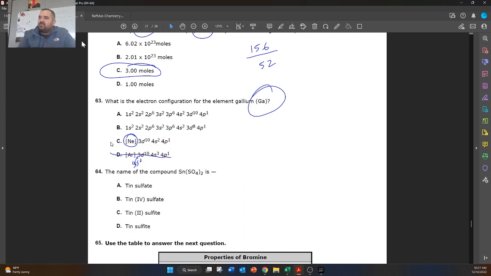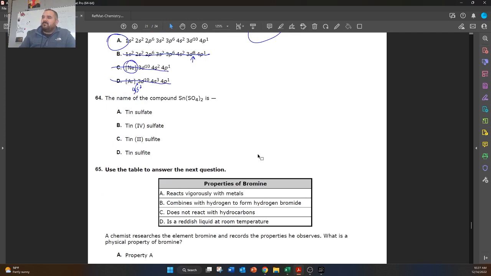So answer choice D and C are both wrong for that reason. So our answers have to be one of these two. If we count our electrons, we're going to see that this one is missing 2 electrons. They're missing from the 3d block. So our answer choice is going to be A, because this one is missing 2 electrons. If you count them up, you'll see that that's the case.